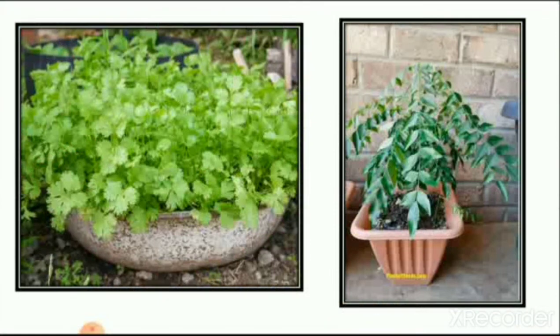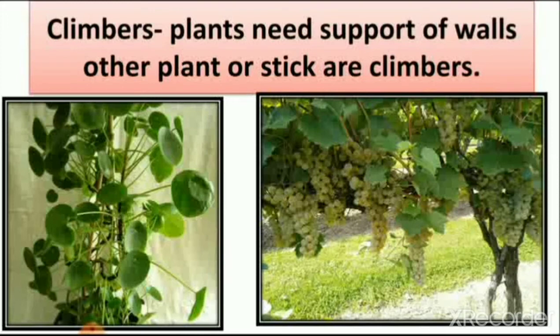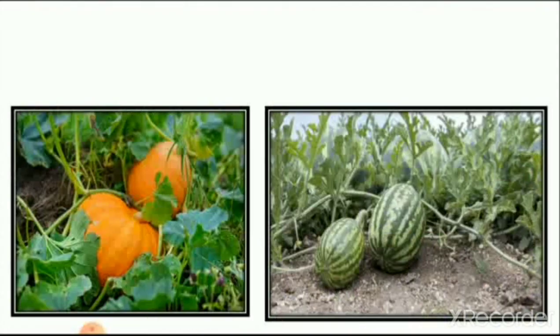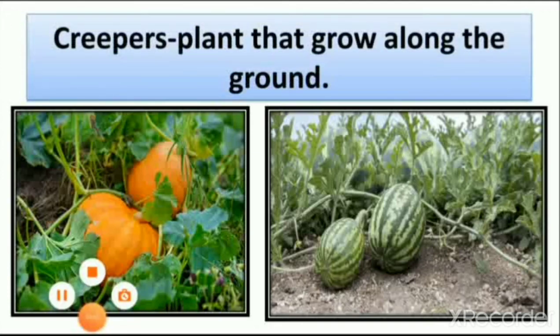Then we learn that some small plants are very small. You can see here coriander and curry leaves which have a soft stem but they are small. Then we learn about climbers. Climbers are plants that need the support of a wall or other plants or a stick. So you can see here money plant and grapevine which grow with the help of a stick or thread. Then we learn about creepers.